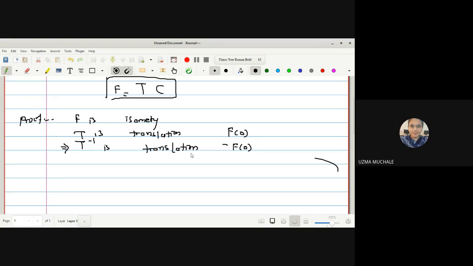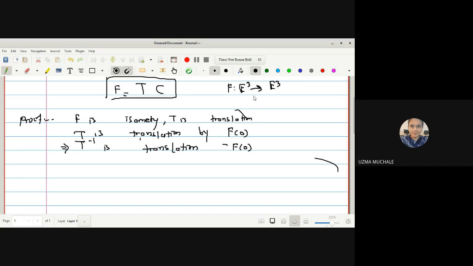F is an isometry. Next, what is given? T is a translation. Okay, translation means it will be with some vector. Say T is a translation by A, T is a translation by B, like this. Simply we are given that T is a translation, so we can assume that T is a translation by the vector f of 0, because we know that every isometry starts from E3 and ends to E3.